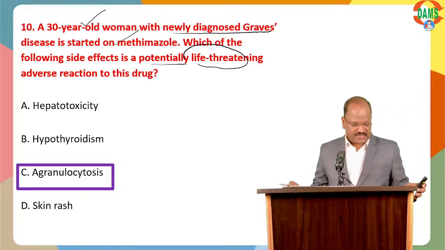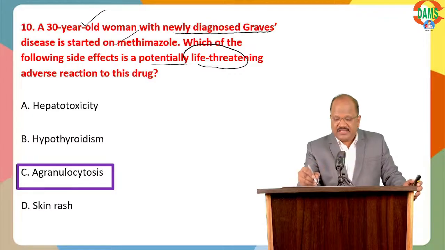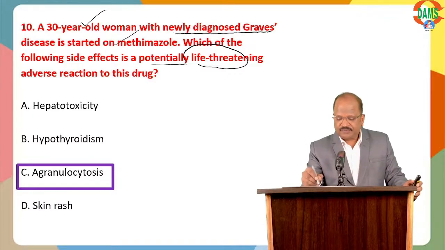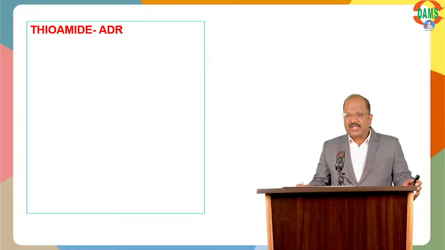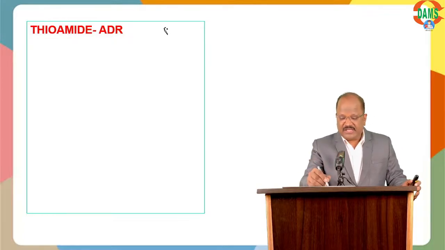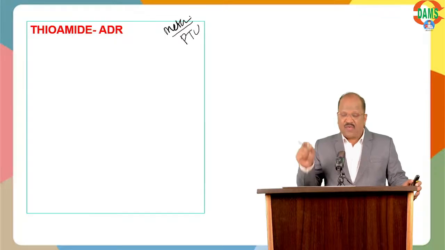Yes, beautiful. Answer C. Now look here. Methimazole, one of the thioamides. When I say thioamide, you should know what are the important adverse effects. The thioamides are methimazole and propylthiouracil. What are the adverse effects?